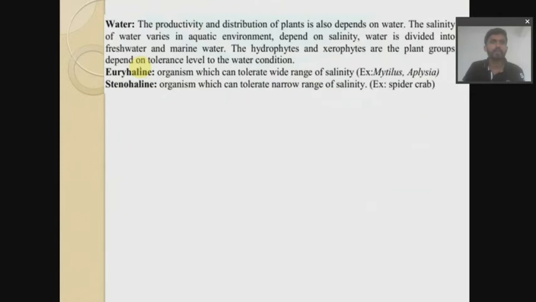So next we move on to the water. See here in water they have mentioned that the productivity and distribution of plants depends on the water. So what do you mean by depends on the water?